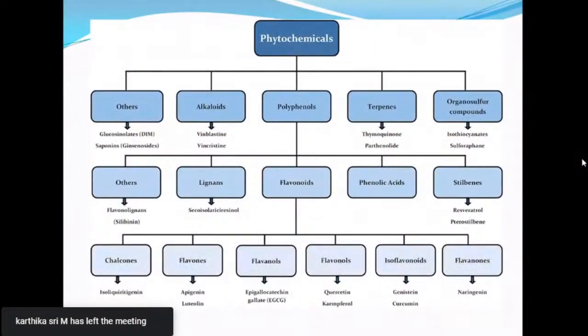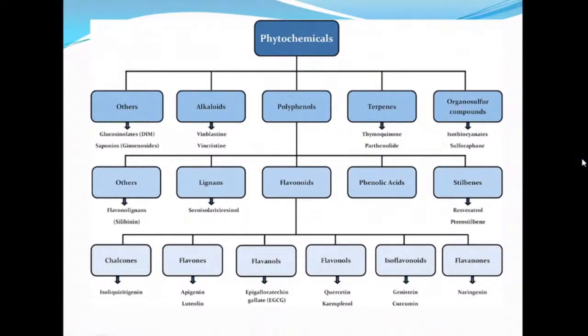This slide shows the classification of phytochemicals, which are broadly classified into alkaloids, polyphenols, terpenes, and organosulfur compounds. Polyphenols are again one of the major classes of plant components, classified into lignins, flavonoids, phenolic acids, and stilbenes. Flavonoids are a wide variety of compounds, subclassified into chalcones, flavones, flavonols, flavanones, isoflavonoids, and isoflavones.